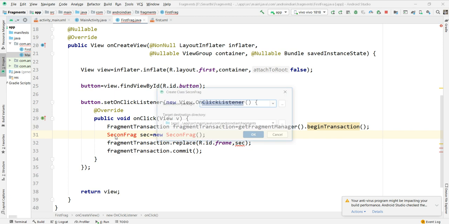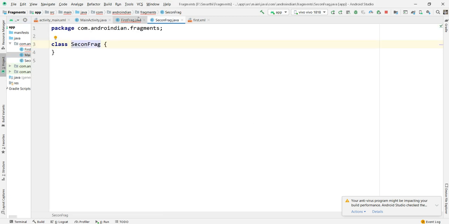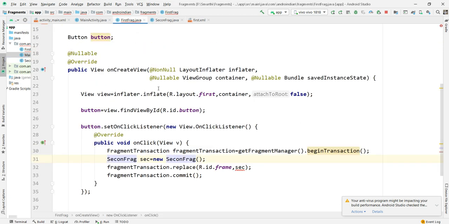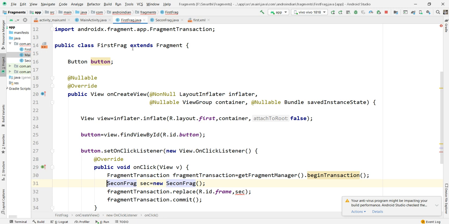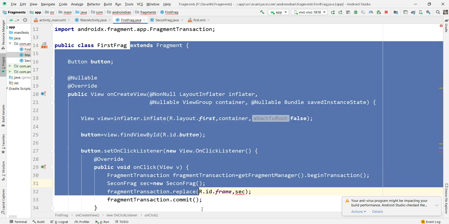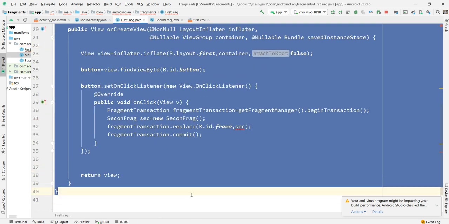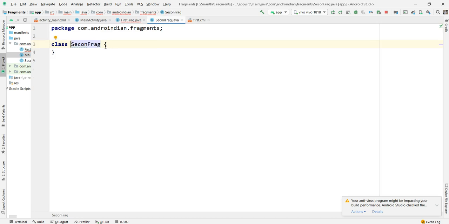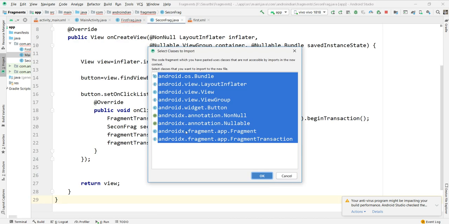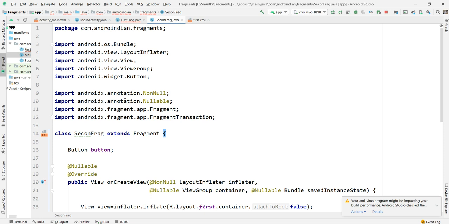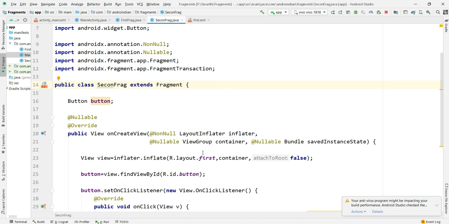From here again I am creating one more new fragment. I want to copy this entire code into this. I pasted it here, like this. So public, what happened here, I'm calling this fragment, but here instead of 1 I can go with 2.